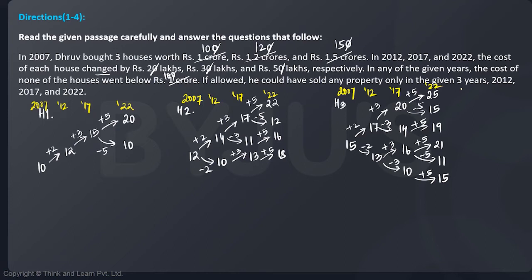So this is all we need. I'm going to circle the prices of the houses so that it becomes easier to keep track or look at them, because the change is also visible. There are a lot of numbers otherwise.